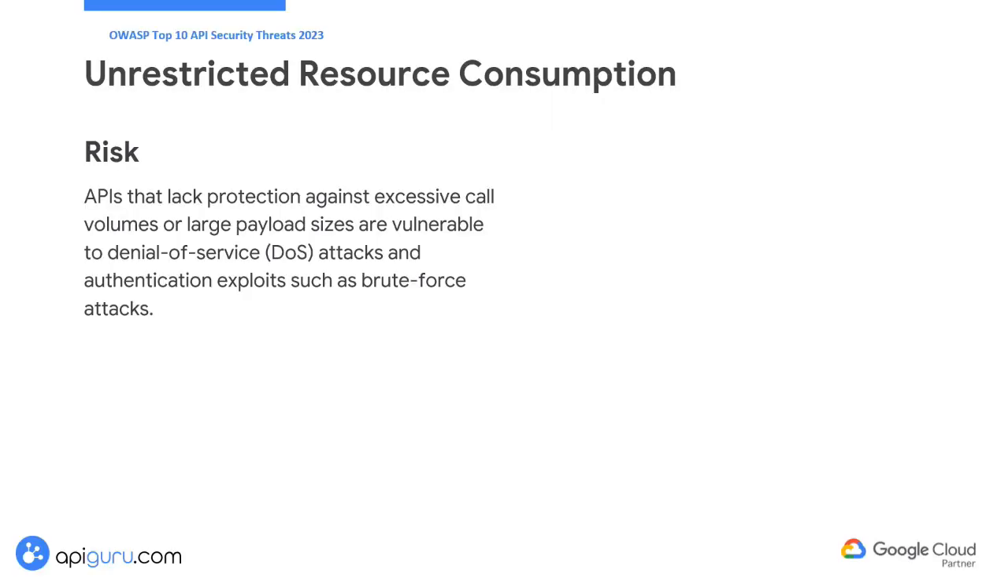APIs that lack protection against excessive call volumes or large payload sizes are vulnerable to denial of service attacks, as well as authentication exploits such as brute force attacks. In a brute force attack, an attacker systematically attempts numerous combinations of usernames and passwords until they find the correct one. DOS attacks can render services unavailable, resulting in downtime and significant financial losses.